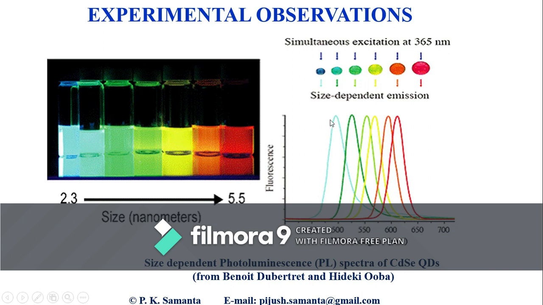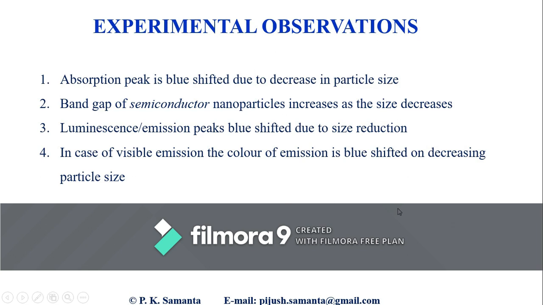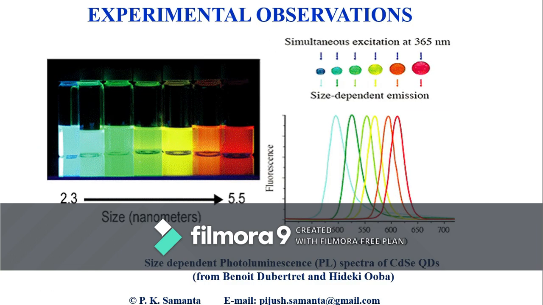Here is the actual data collected from fluorescence spectroscopy, which I will discuss in the last lecture. As you see, as the particle size decreases, there occurs a prominent blue shift of the emission peak. Here you see for the largest particle, having a diameter of 5.5 nanometer, the emission spectrum is around 625 nanometer, whereas when the particle size is reduced to 2.3 nanometer, the emission spectrum goes to around 470, like that.